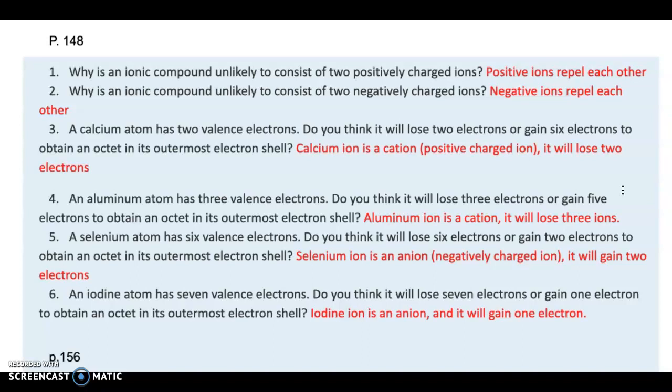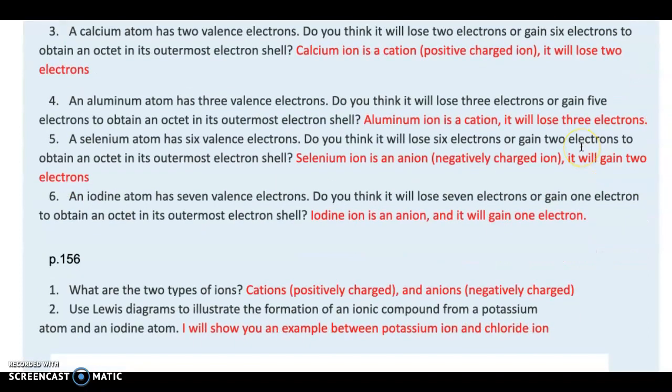So usually metals would love to give away their electrons, to lose those electrons. So non-metals will fill up that octet. Aluminum is a metal and an aluminum ion is a cation. It will lose those 3 electrons. I'm sorry, not ions, electrons.